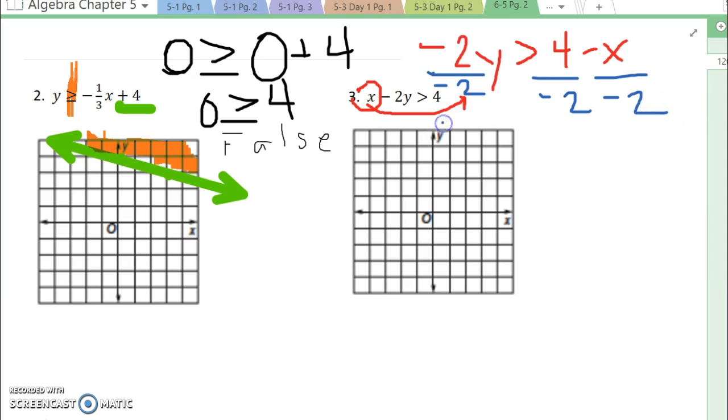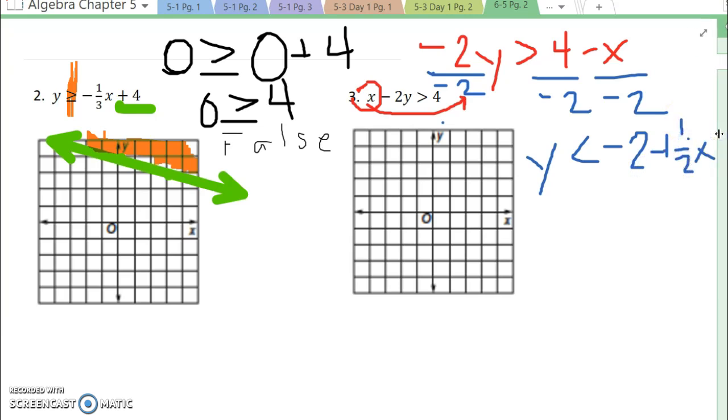So when we divide by that -2, remember what happens to my sign when I divide by a negative? It has to switch. So it becomes y is less than -2 plus 1/2 x. Whoops, running out of room there. All right, that should be a plus sign. So I'm going to rewrite it one more time. y is less than 1/2 x minus 2. Now I know all of the parts I need to graph.